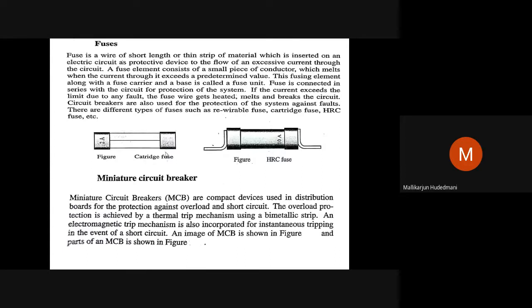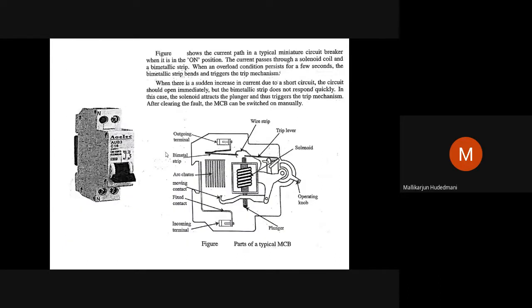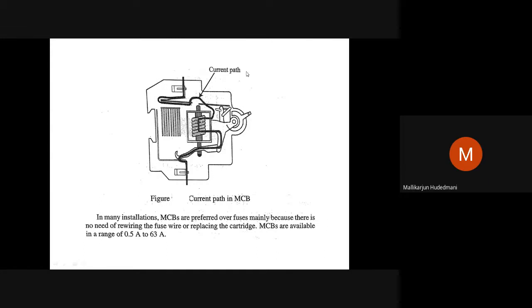Next immediately is what is fuse, what is MCB. So for this, I have always requested you just like this one rough sketch. What is a fuse? The weakest element in the circuit, which often breaks to protect the circuit, which needs a replacement, which works on the Joule's effect, I squared RT kind of effect. To avoid the cumbersome of that, what is being done? Miniature circuit breaker is brought, which is repetitive in operation, which is called a trip, and resetting of knob. If I do, circuit again becomes functioning if fault is cleared.